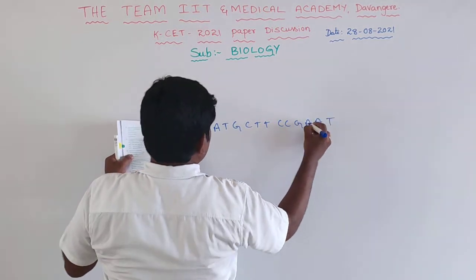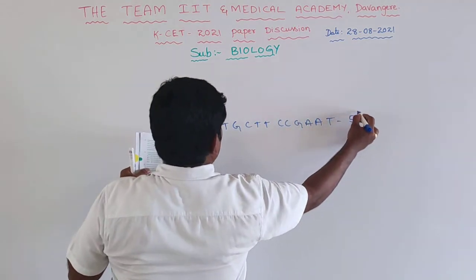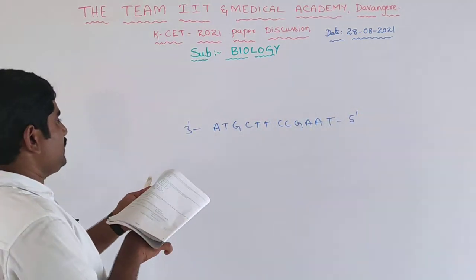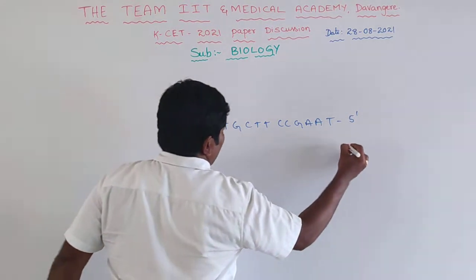And next one, another question: they have given a sequence, ATC, ATG, CTT, CCGAAT, from 3' to 5'. Here 3' to 5' given means the mRNA will be 5' to 3'.